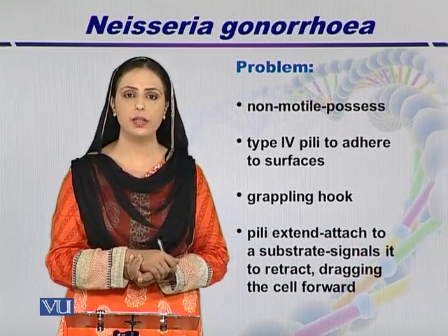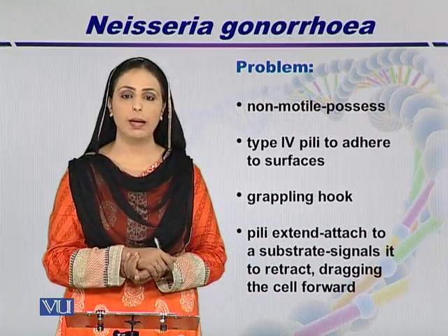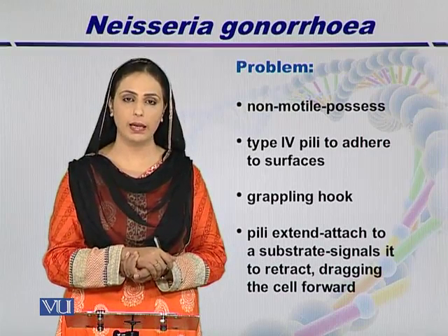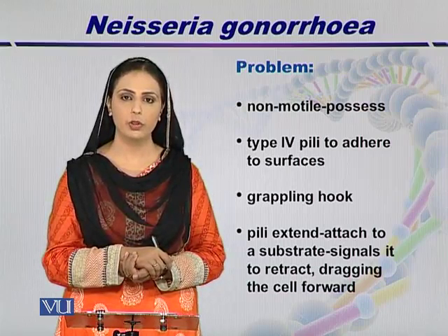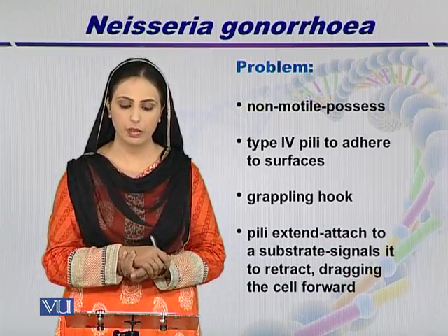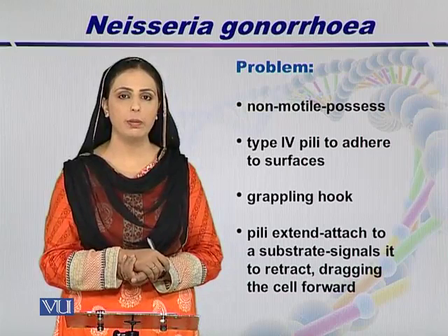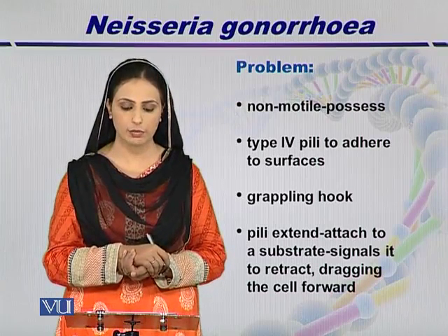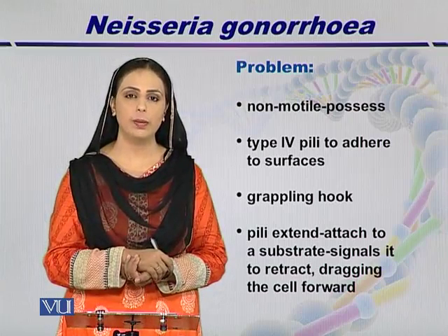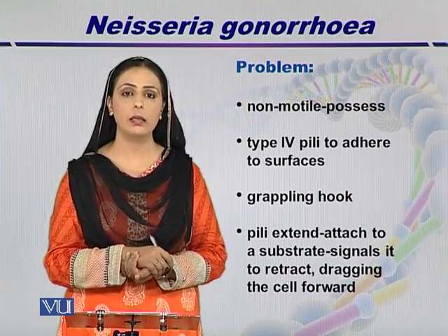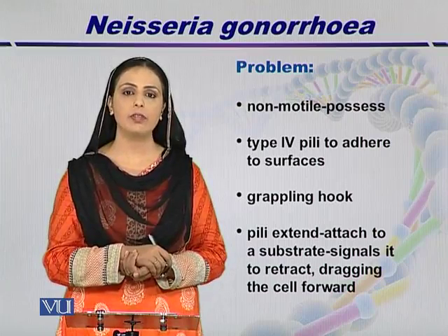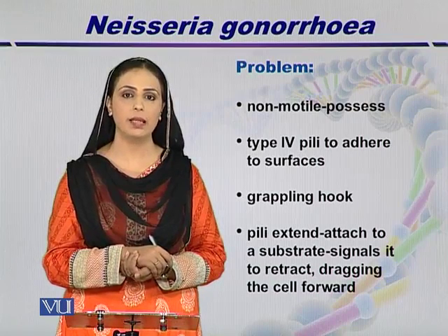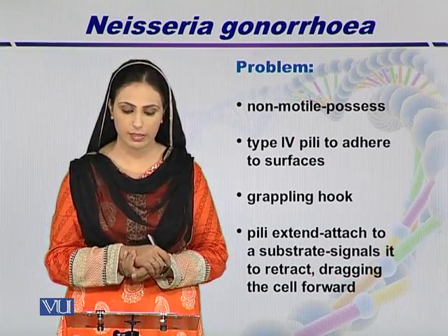Now, Neisseria gonorrhea are actually non-motile, but they possess type 4 pili. Pili are smaller projections as compared to flagella that do not help in motility but allow the bacteria to adhere to a solid surface. This type 4 pili is so called because they have a hook shape and they can grab onto the solid surface easily.